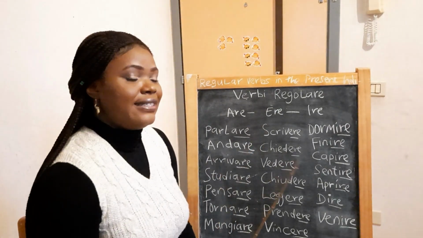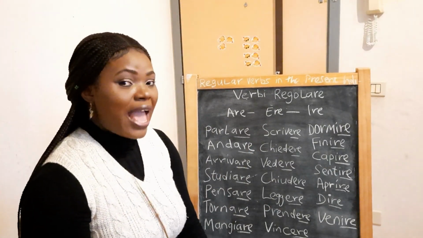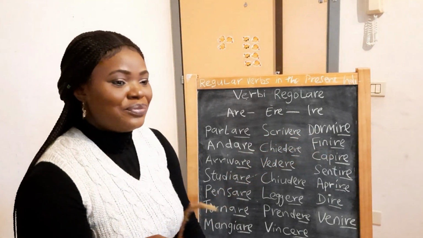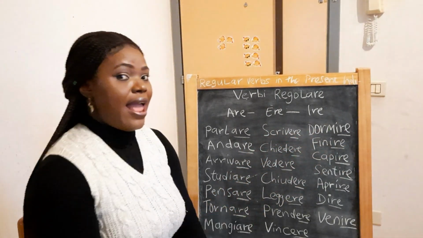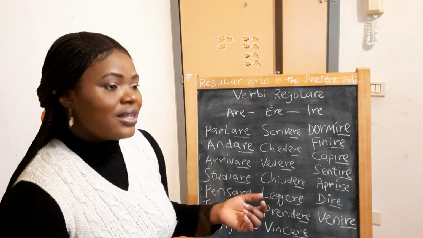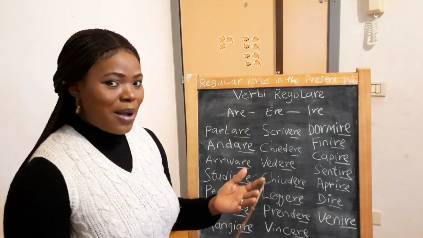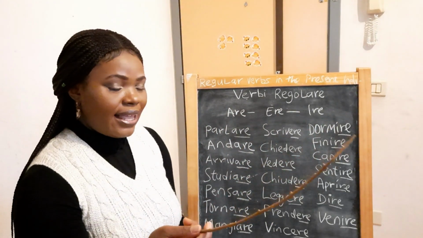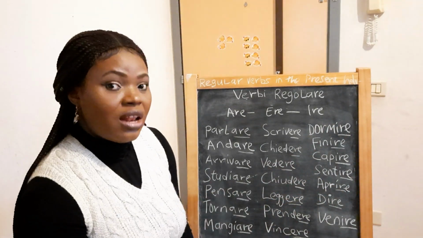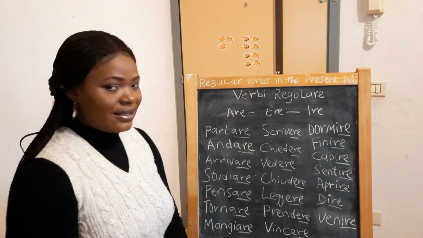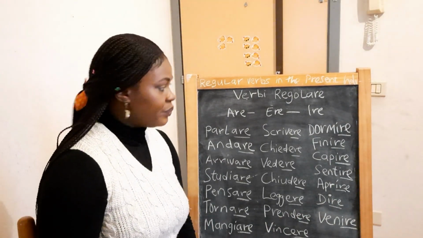Mangiare, to eat. Io mangio, I eat. Tu mangi, you eat. Lui o lei mangia, he or she eats. Noi mangiamo, we eat. Voi mangiate, you eat. Loro mangiano, they eat. That's the verb mangiare.